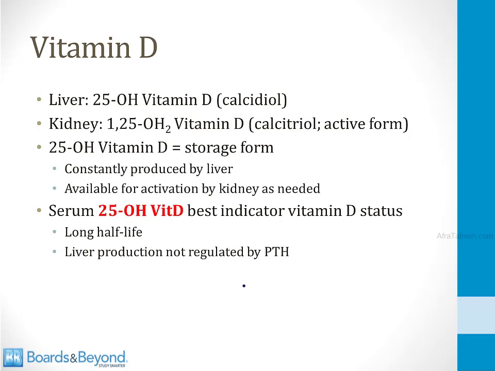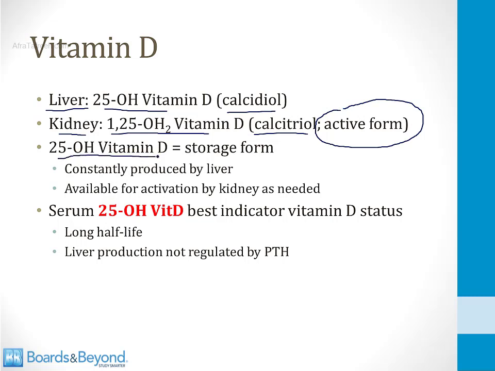Let's talk about vitamin D in a little more detail. So there are two sources for vitamin D, your diet and your skin. Both of them can make an inert form of vitamin D, which then has to be activated by the liver and the kidneys. The liver hydroxylates vitamin D to make 25-hydroxy vitamin D or calcidiol. The kidneys hydroxylate the vitamin again to make 1,25-hydroxy vitamin D, which is called calcitriol, and this is the active form of the vitamin. Now that 25-hydroxy form of vitamin D made by the liver is the storage form.